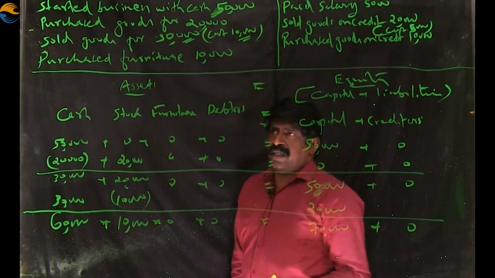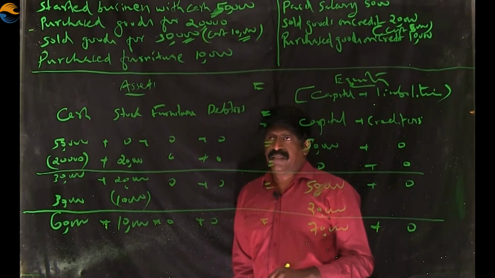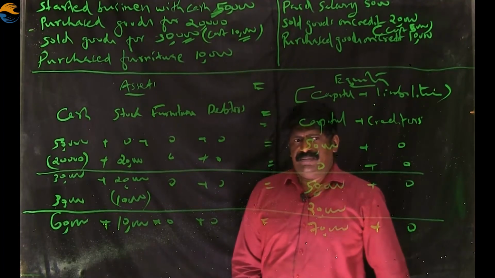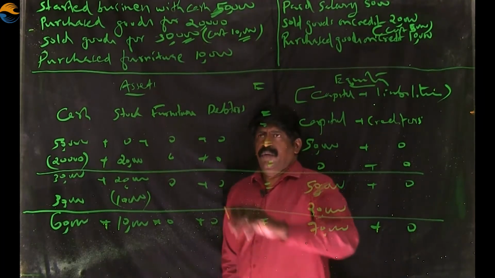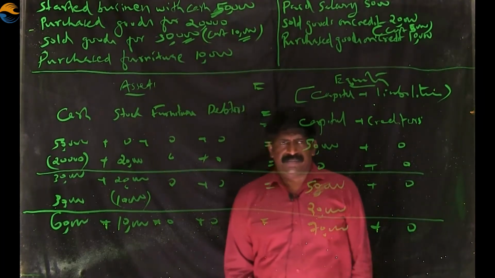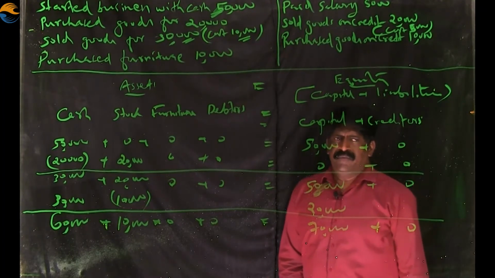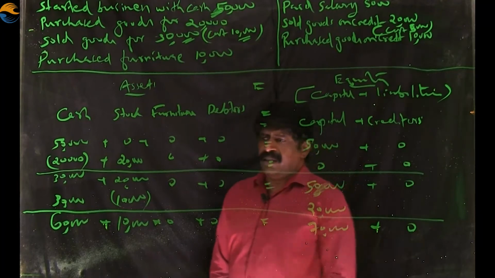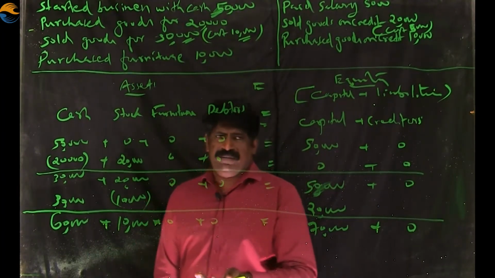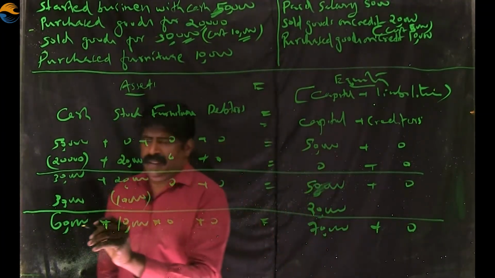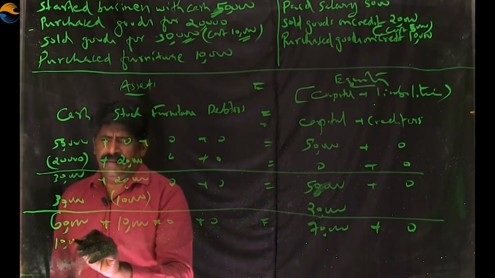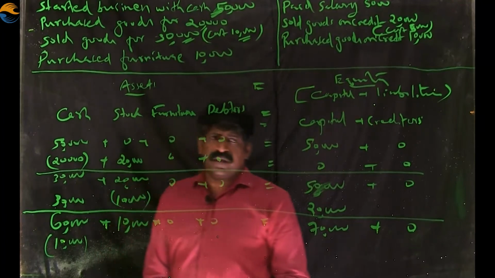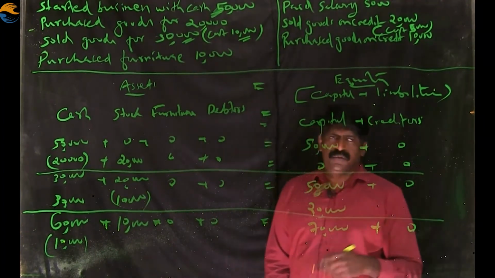After this third transaction, we have to consider the next one: purchased furniture for 10,000. When 10,000 rupees is spent for the purchase, the cash goes out. Here, cash goes out by 10,000. As it goes out, I have to show it as a negative figure within the bracket. 10,000 goes out.